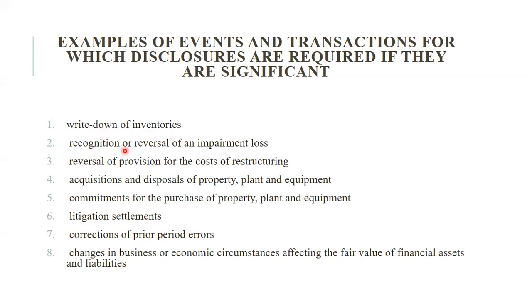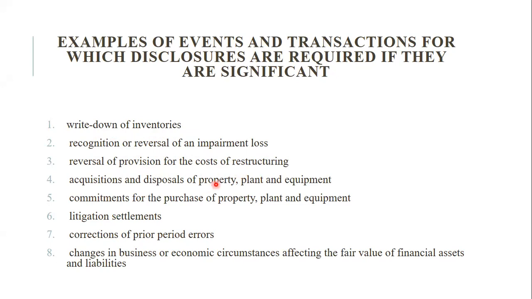Then recognition or reversal of an impairment loss, and reversal of any provision for the cost of restructuring. If you are planning the restructuring of the company, these items should be significantly disclosed in the interim statement.